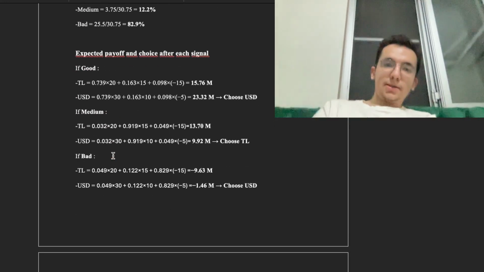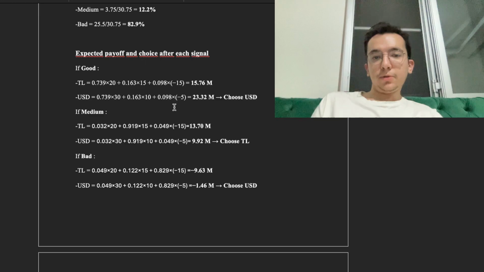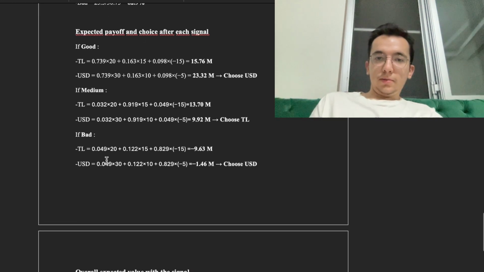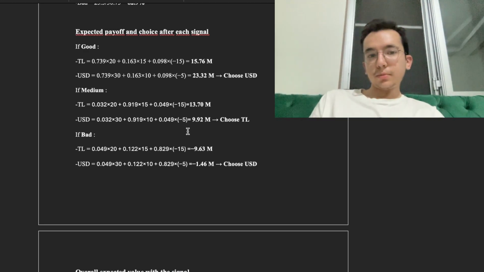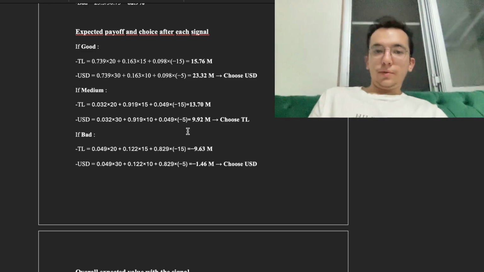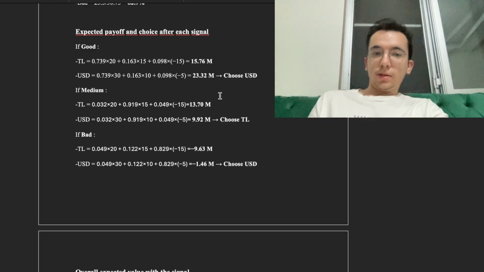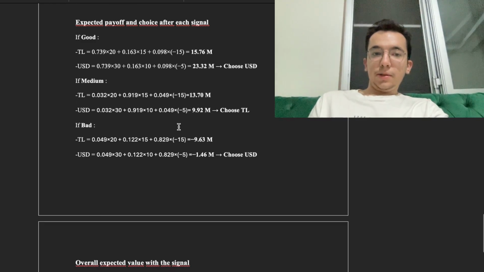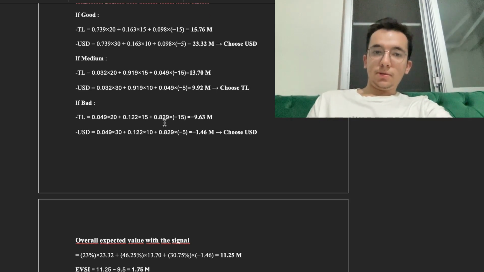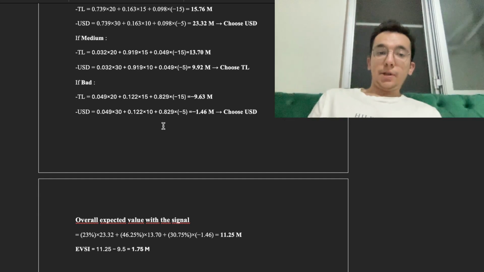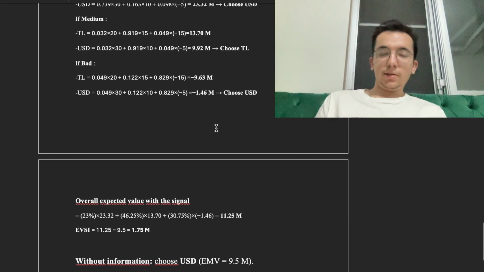After that I also calculate expected payoffs and the better choice, the optimal options. So if it's good, I will choose US dollar. If it's medium, I will choose Turkish lira with 85% accuracy though. And if it's bad, I still choose USD.